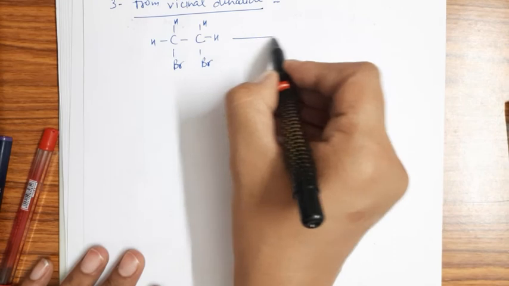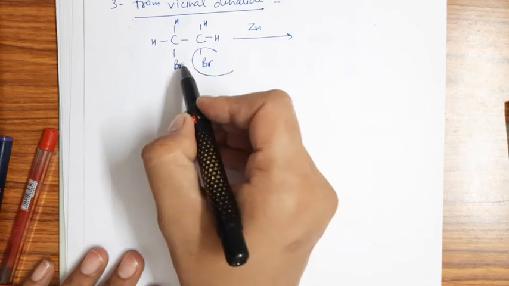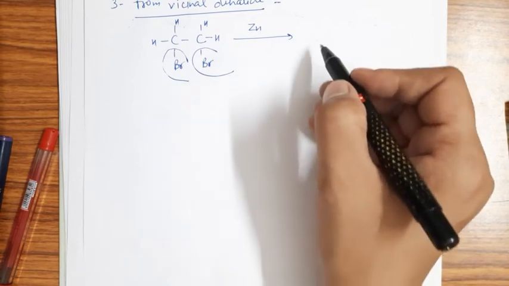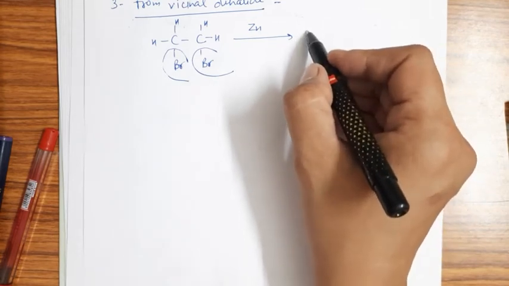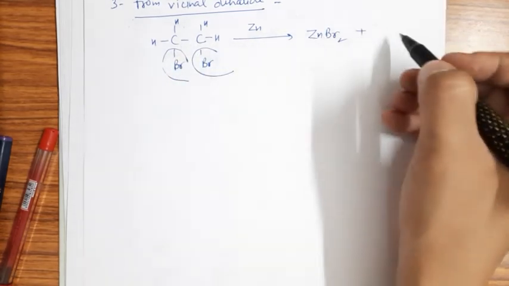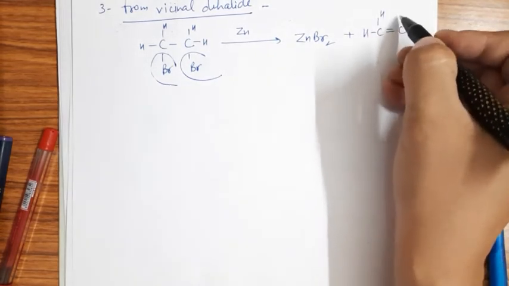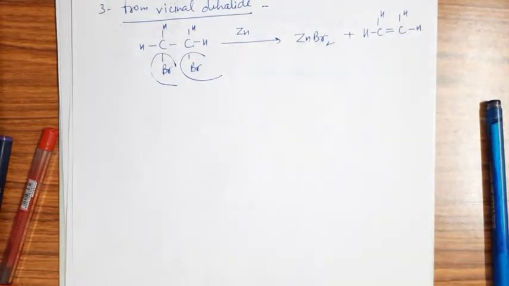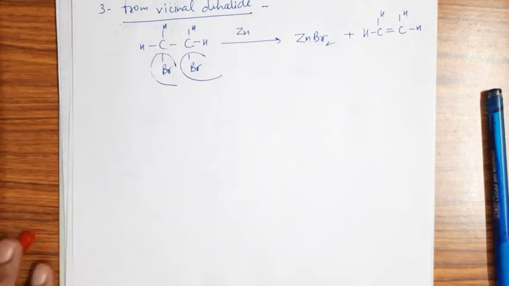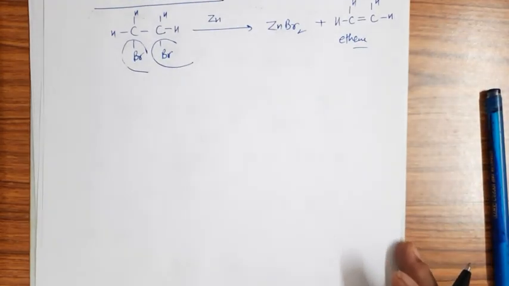Now if I do the reaction with zinc, then this Br and this Br are released from here, and there will be formation of ZnBr2. To satisfy the valency between carbon and carbon, there will be formation of a double bond, that means C double bond C between the carbon atoms. So ethene is formed in this way, right?